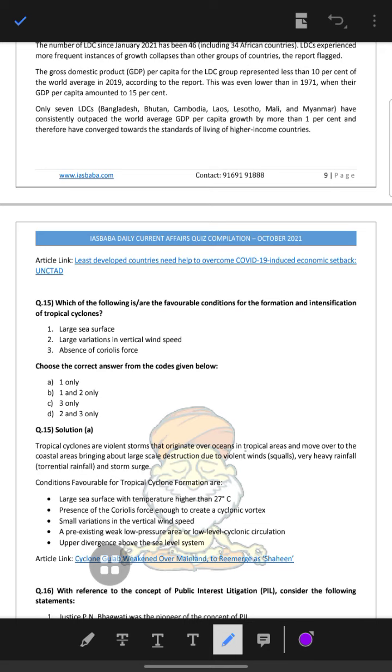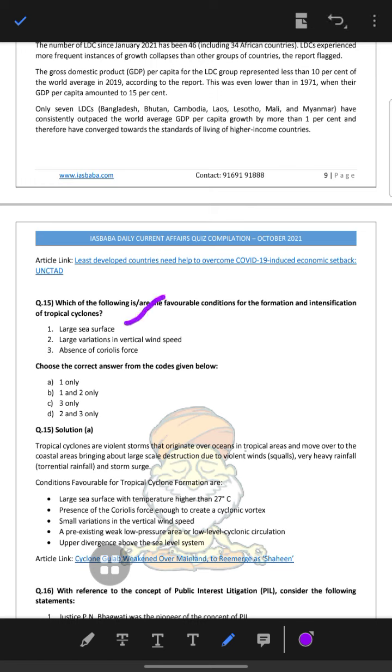Next is, which of the following are favorable conditions for the formation and intensification of a tropical cyclone? Large area of sea, large variation in the vertical winds, and absence of Coriolis force. So one is true. Large sea surface is right, but large variation in the vertical winds is not there.